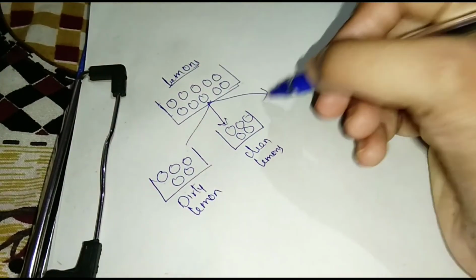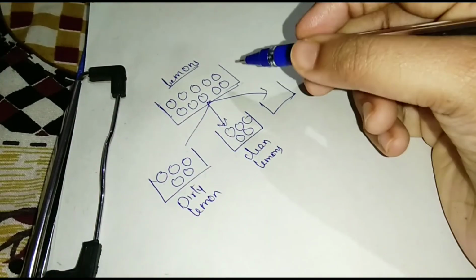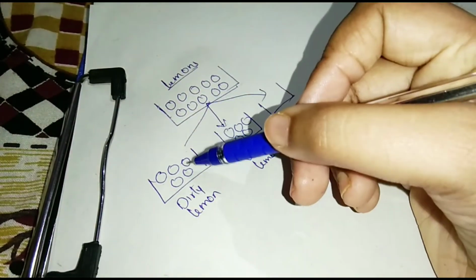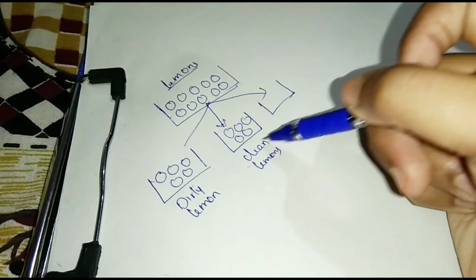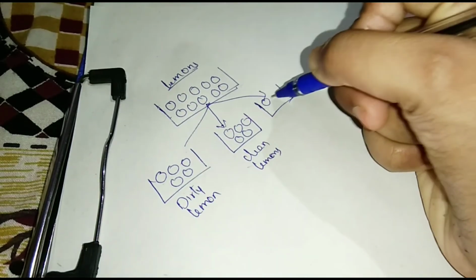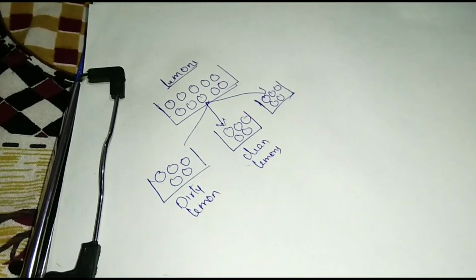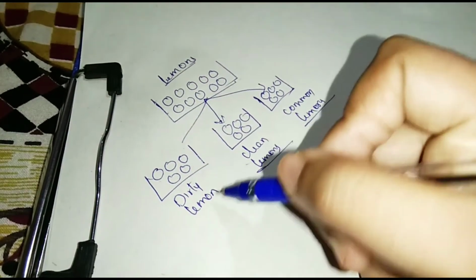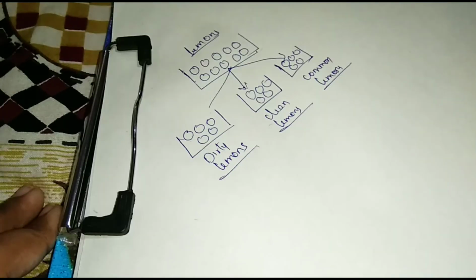And next separate another basket, where some portion of lemons are dirty and some portion clean. Those types of lemons are separated into another box: common lemons, clean lemons, dirty lemons.